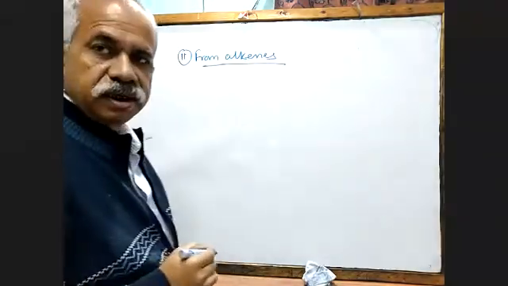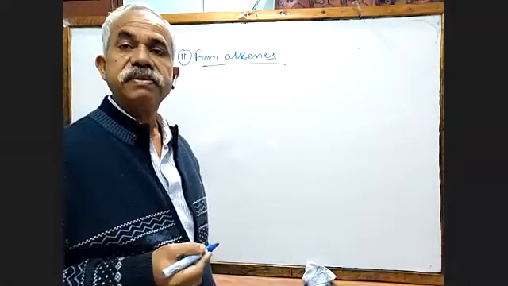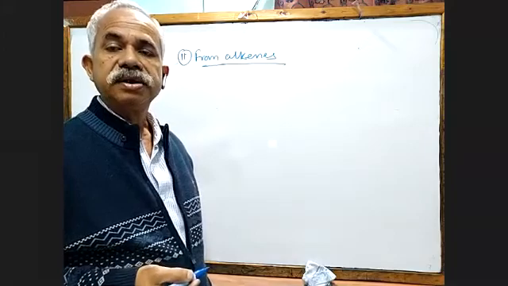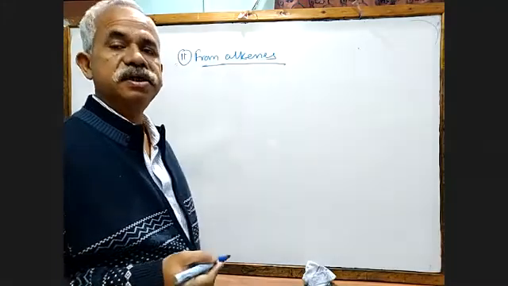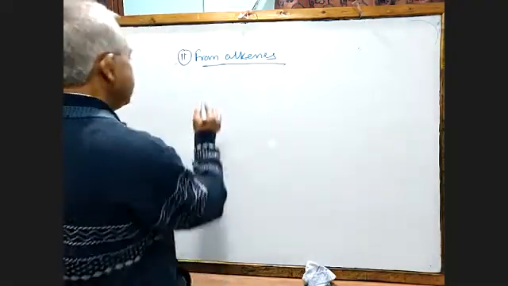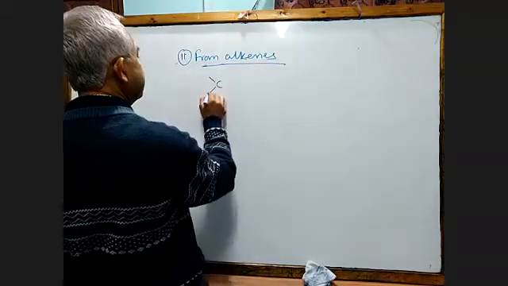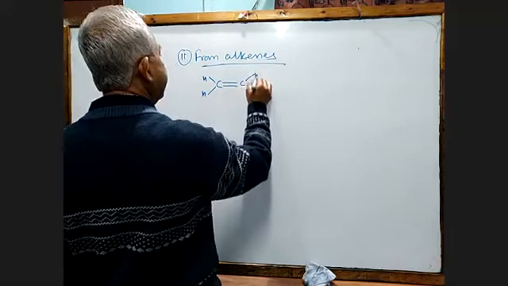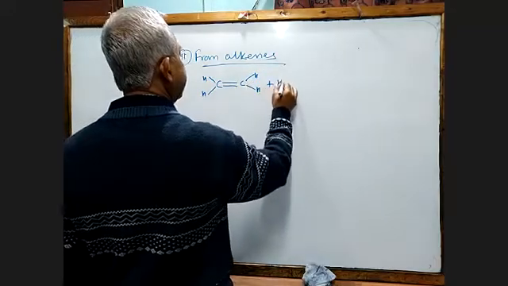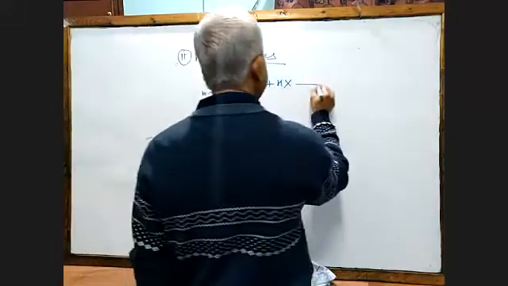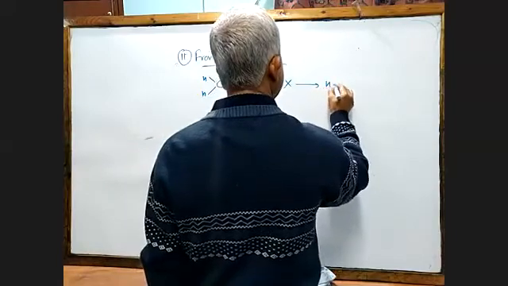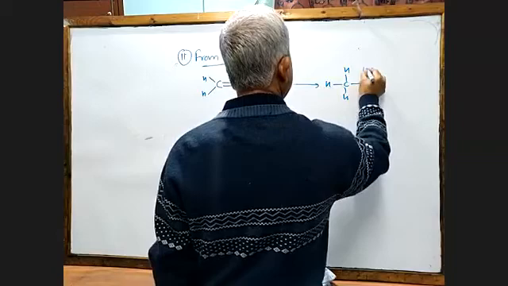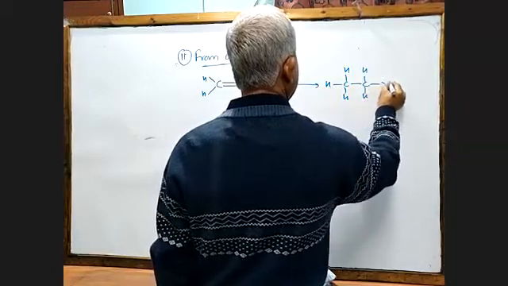How will you do it? It's a very famous reaction: the addition of hydrogen halide to alkene. If I have taken a simple alkene like ethene, and I have taken HX, we know it will immediately react and add to give you this.